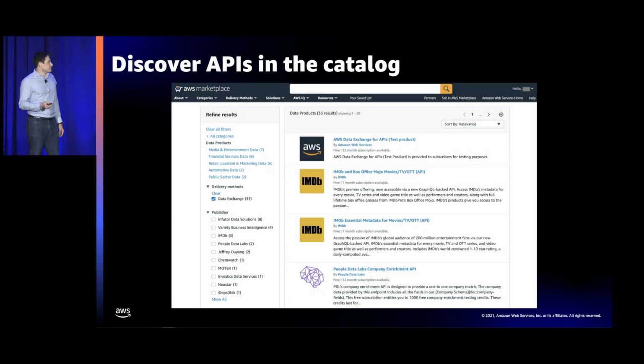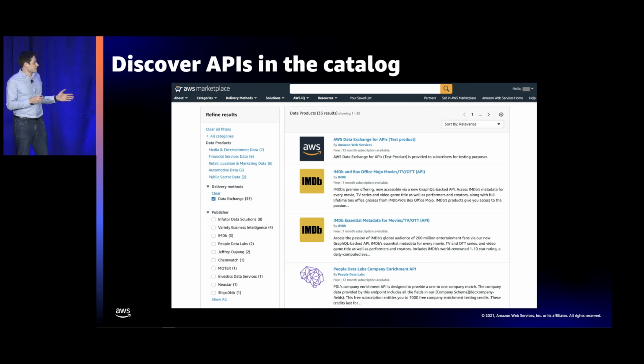And so as a data provider, to get a product on the AWS Data Exchange catalog that contains an API, all you have to do is connect your API to the AWS Data Exchange managed endpoint, and you can do that in a matter of minutes. Seen it done multiple times. It's pretty quick. And by the way, in this catalog, if you just type in AWS Data Exchange and click on the data exchange filter and then the API filter, you can see all of these products. So again, as a data provider, you bring your own API, hook it up to the AWS Data Exchange managed endpoint, and then you can package that API in a data set, ultimately in a product, and then post it on the AWS Data Exchange catalog.